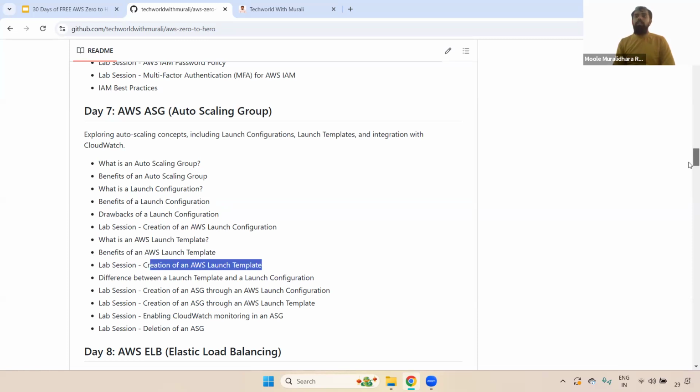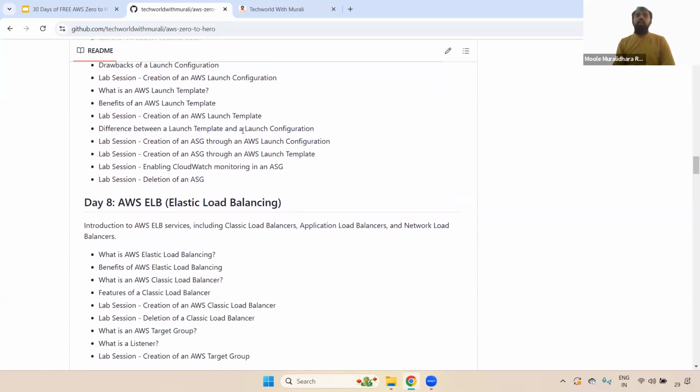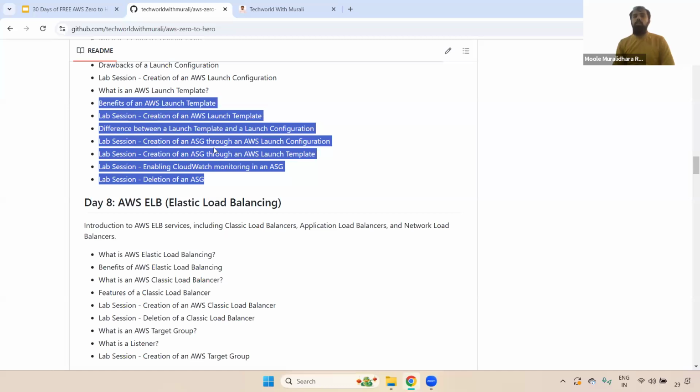Okay, and also we discussed what is the difference between a launch template and launch configuration, and how do we create the auto scaling group using launch configuration and also launch template as well. How do we enable the CloudWatch monitoring for the auto scaling group, and how do we delete it. Once you complete this auto scaling group, you will get to know that the auto scaling group is used for a specific purpose, and how we use it in real time, what is the best approach, everything you will get to know. Okay, any questions now?